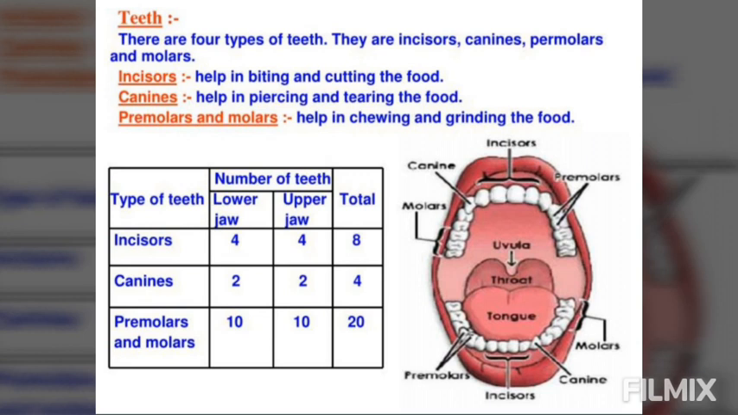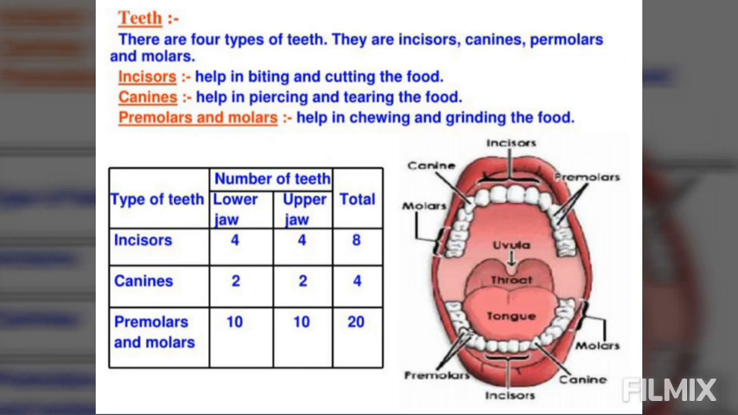Now you can see a table showing the types of teeth and number of teeth present in the lower jaw and the upper jaw. Incisors are 8 in number, canines are 4, premolars are 8 and molars are 12. The function of incisor is cutting and biting of food. Just to cut and bite the food, incisor play that role.